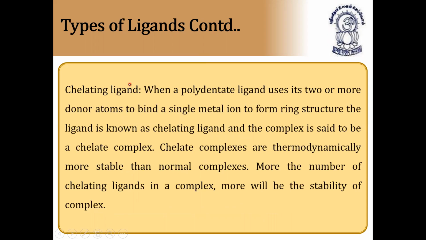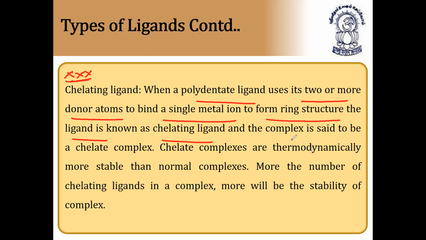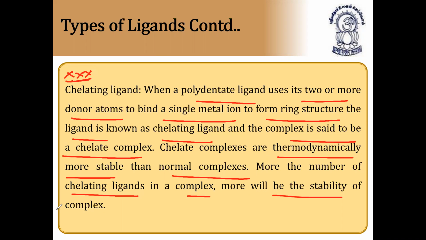Chelating ligand. Chelating means breaking up. This is very important. What is a chelating ligand? They'll ask in examinations, entrance exams. When a polydentate ligand uses its two or more donor atoms to bind a single metal ion to form a ring structure, the ligand is known as a chelating ligand, and the complex is said to be a chelate complex. These chelate complexes are thermodynamically more stable than normal complexes.